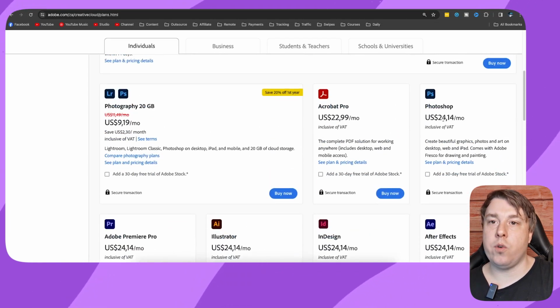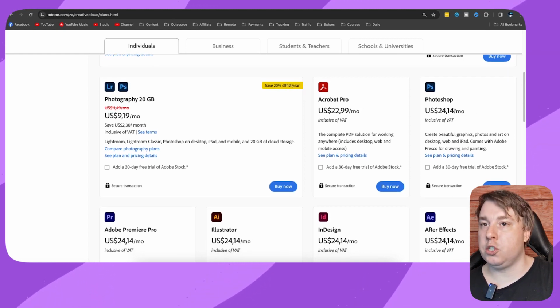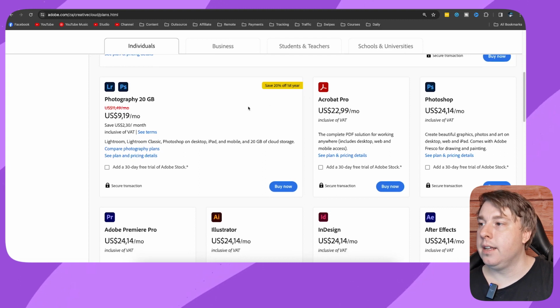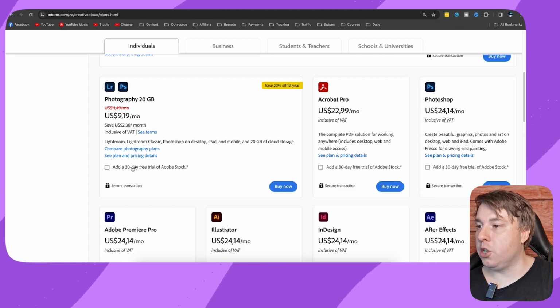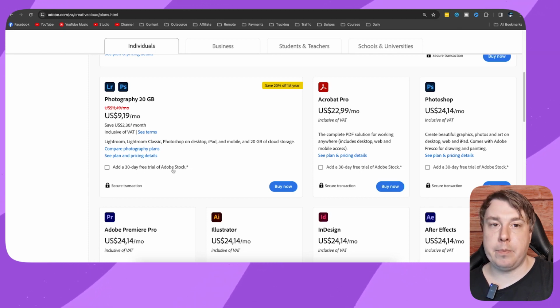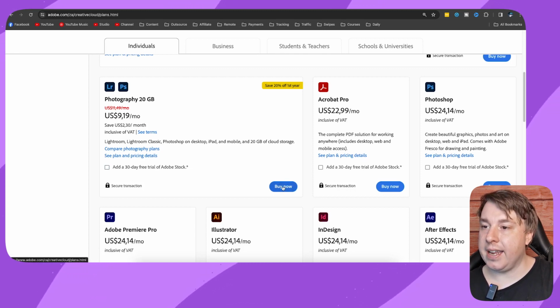So there it is, $24.14 per month for just Photoshop online. So you don't want to pay more unnecessarily. Choose this photography plan. Then, if you want Adobe Stock photos applied to your plan, you can select this box right there. Otherwise leave it off, and then you click on buy now.